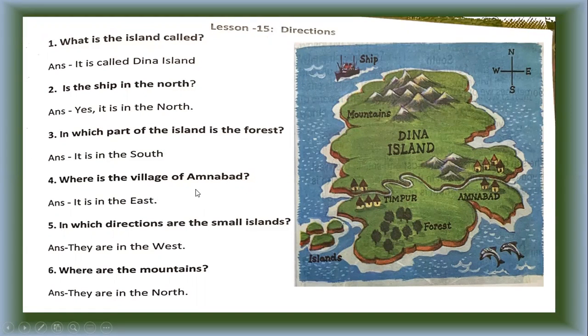Where is the village of Ahmedabad? It is here, on this side, the right side. On the right side, what direction do we have? East. It is in the east. In which direction are the small islands? Look, these are small islands again. This side is west. They are in the west.